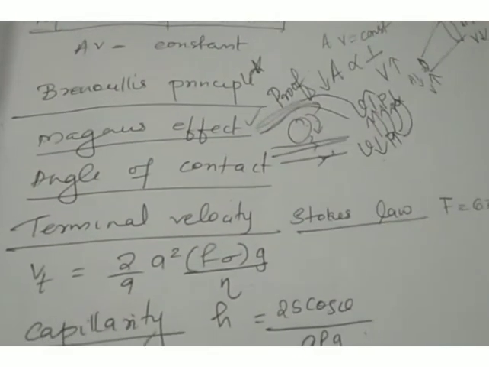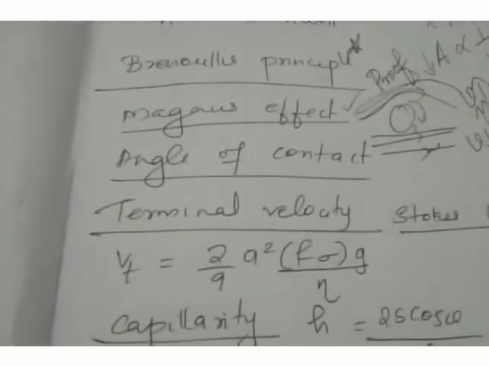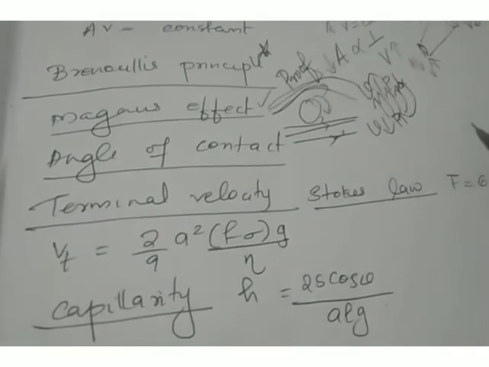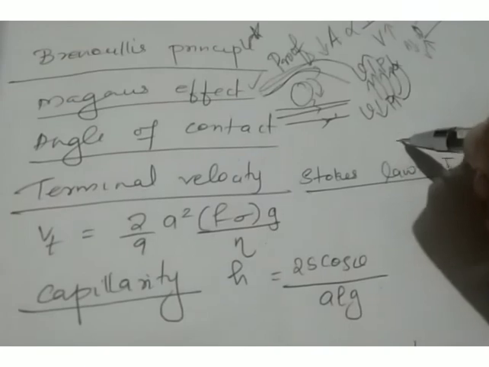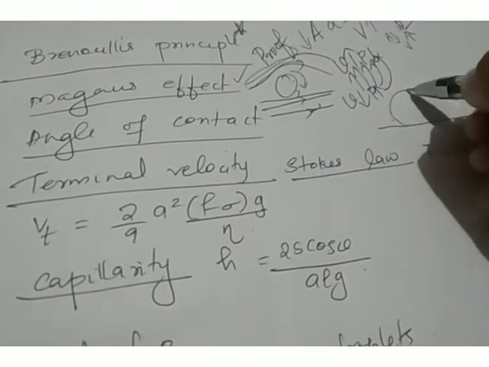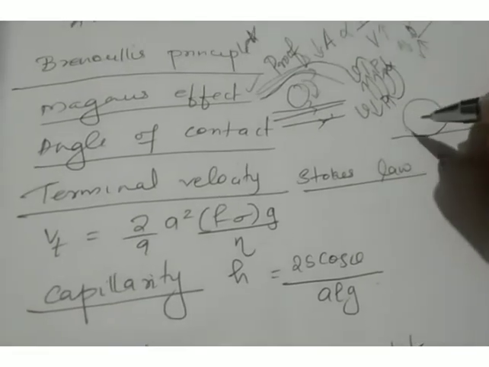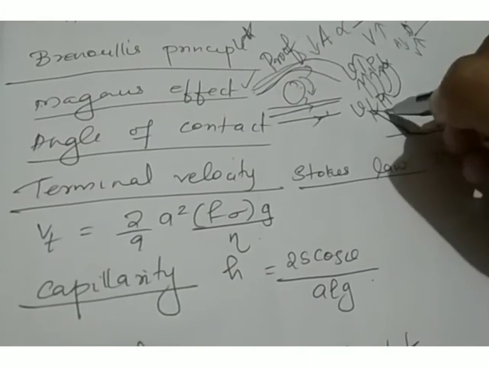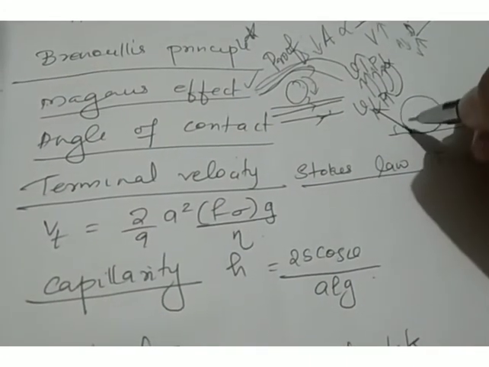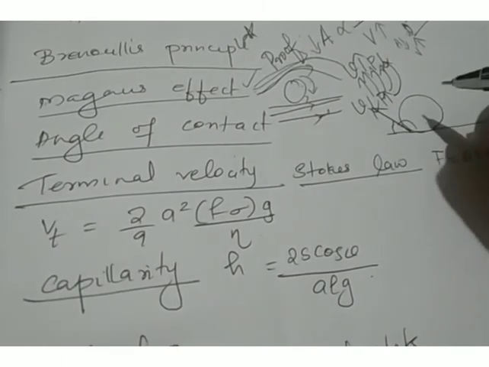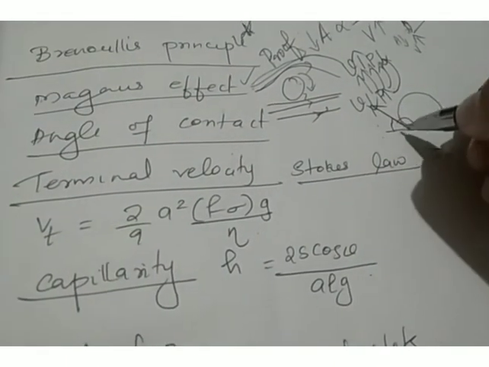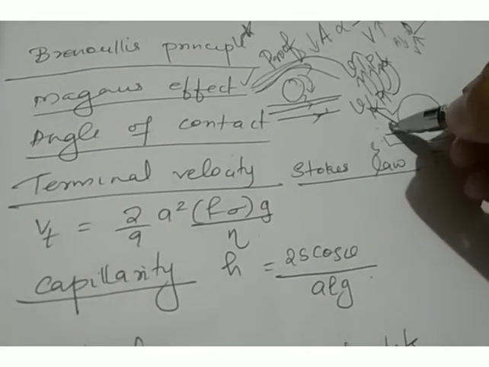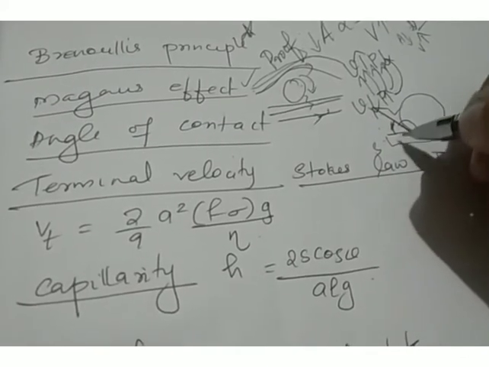Okay, then next is angle of contact. What do we mean by angle of contact? Angle of contact is the angle between the solid and the liquid. If we consider a glass plate like this, and a spherical drop is in contact with this glass plate, this is the curved surface, and we draw a tangent to this curved surface. You can see two angles here, which are the angles between the tangent and the solid surface. This is the glass plate, so this is the solid surface, and this is the liquid surface.